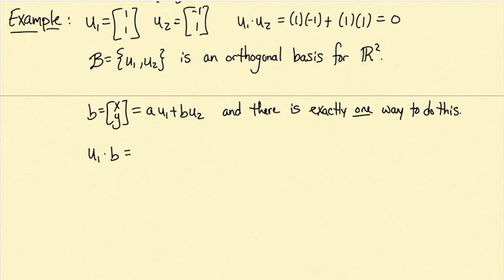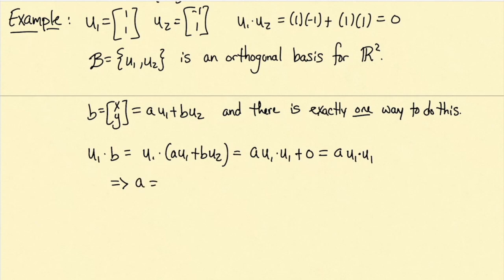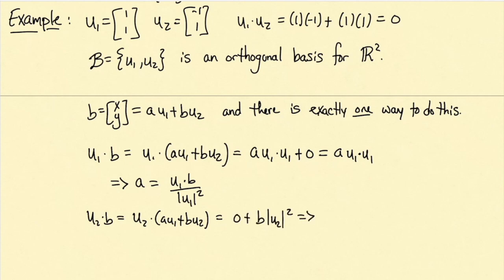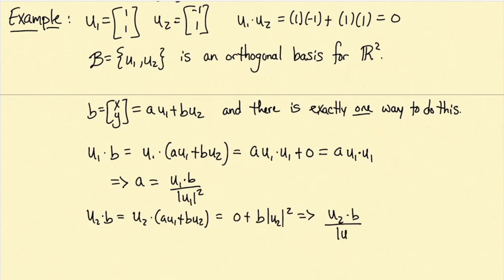We compute u1 dotted with b, we distribute the dot product across the sum, and we note that u1 dot u2 is 0. So we can, of course, solve for a by simply dividing both sides by the non-zero number u1 dotted with u1, which is the norm of u1 squared. And we can use the same trick to find b. Simply take the dot product of u2 with b.